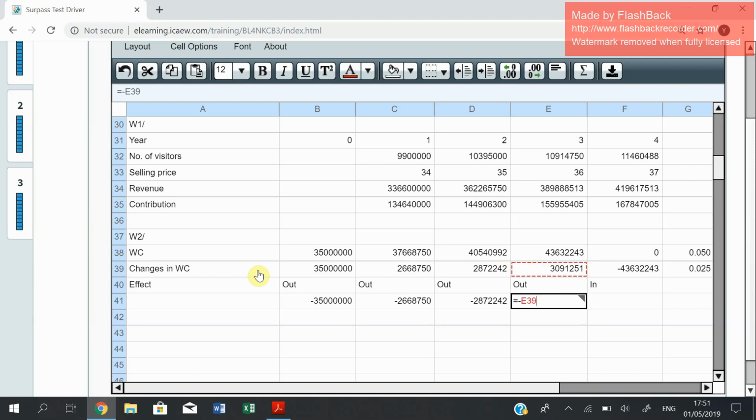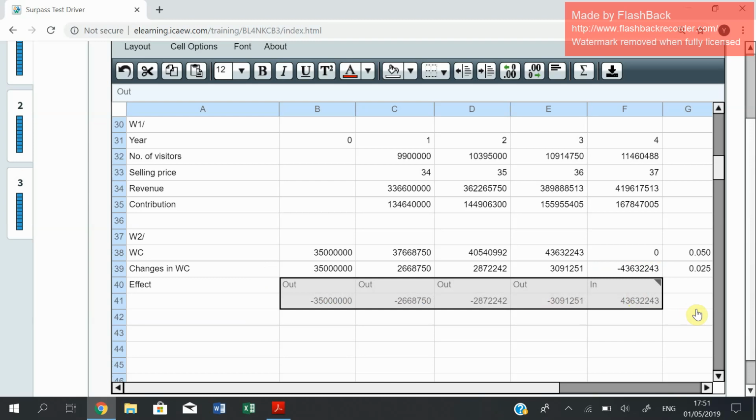Outflow is included as negative, and inflow is included as positive. So it is equal to minus, and then open bracket. You see, it's a mismatch if you write equal to minus and just select the number. Write equal to minus, open bracket, include the number, and then close the bracket. Here you go. And bear in mind that the sum of working capital changes should be equal to 0.